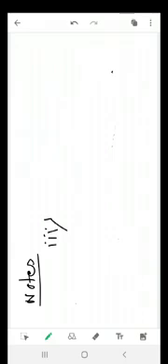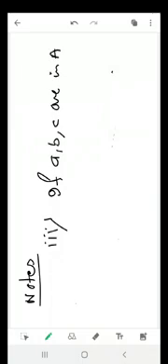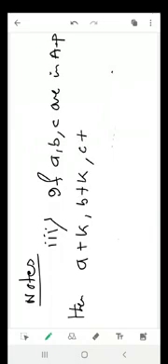Number 3. Number 3 তে লেখ, if A, B, C are in AP, then A plus K, B plus K, C plus K